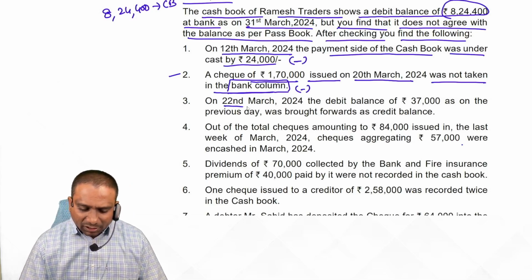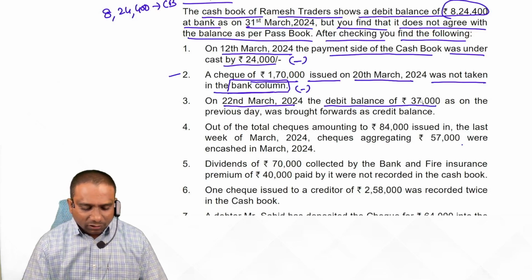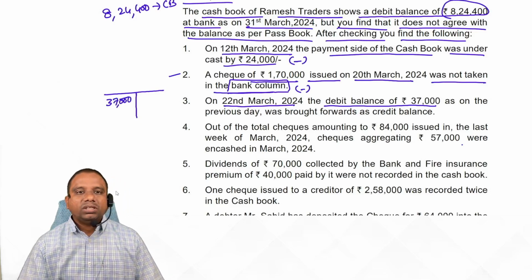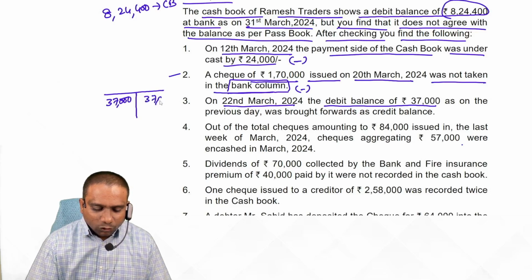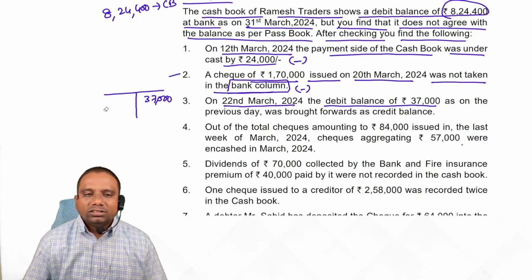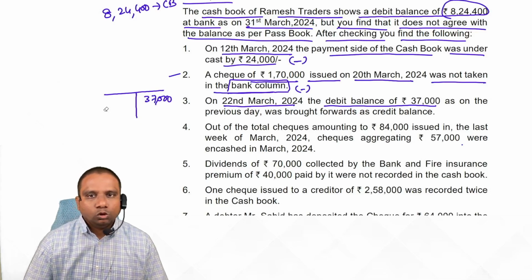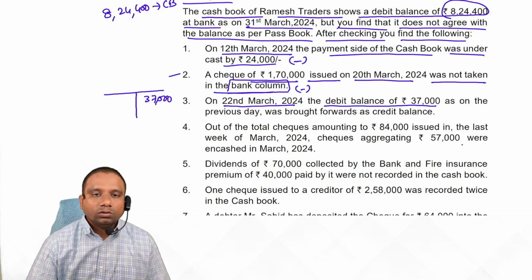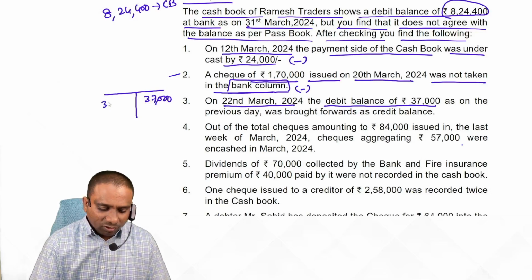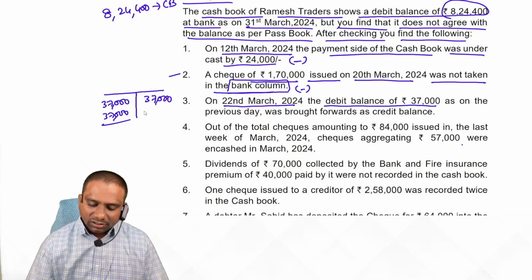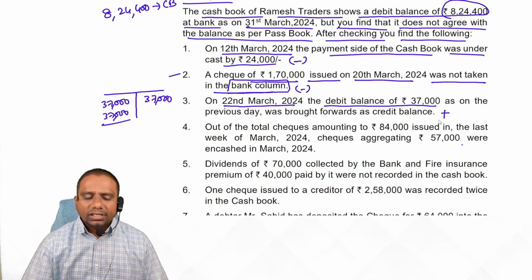Next one, look at 22nd March 2024, the debit balance of 37,000. Suppose this is our cash book. On the debit side we should write 37,000, but instead you have shown 37,000 rupees on the credit side. Means your cash book balance is showing less compared to the passbook balance. How much less? By double the amount, 74,000, because to cancel 37,000 one time, we have to write 37,000 a second time. Total balance shown less is 74,000. It is a cash book mistake, so it is simply added.